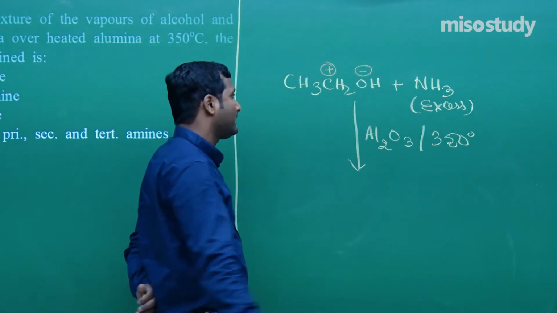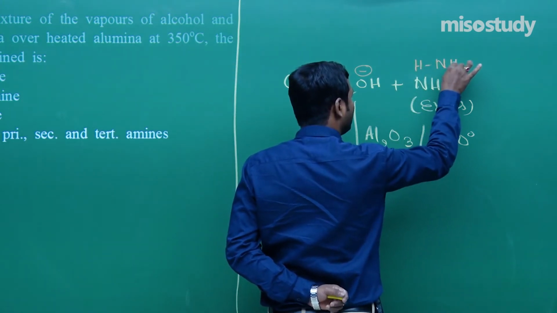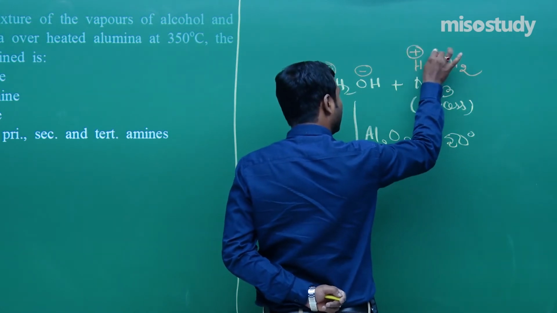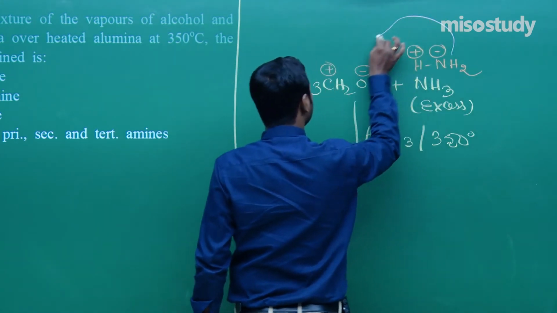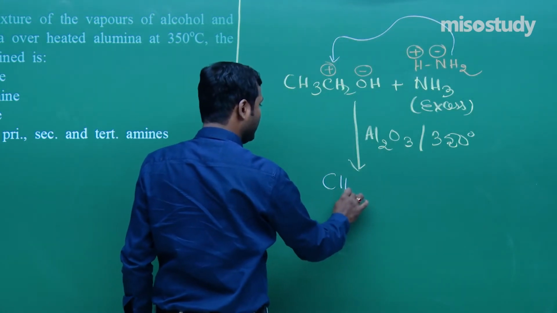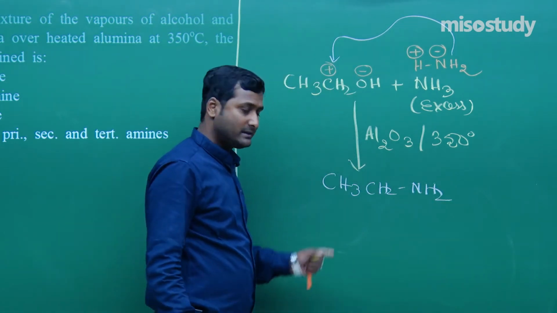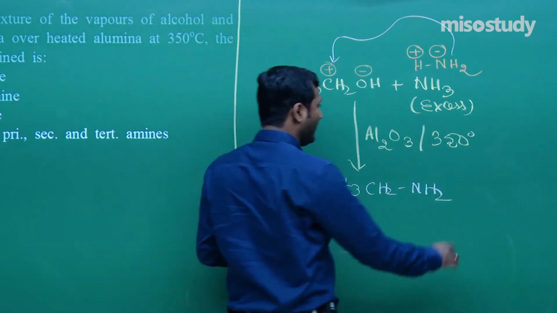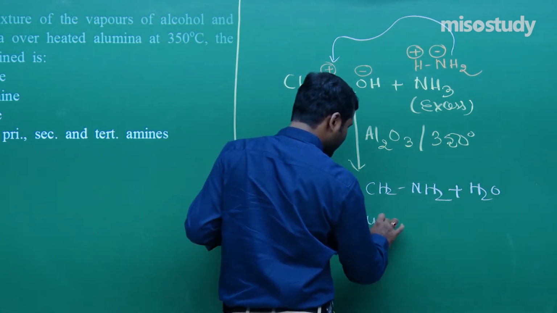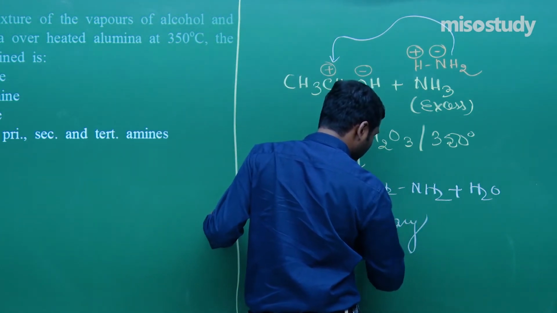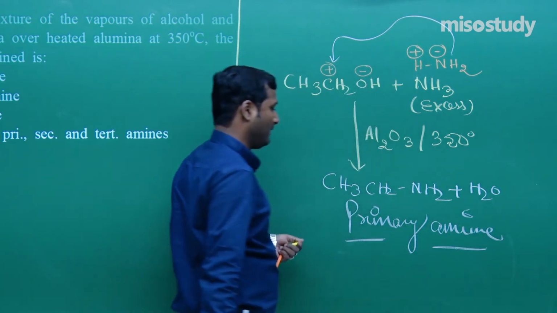Yes sir. Now in case of NH3 you can write it like this: H plus and NH2 minus. Now wait for a moment, it will move here. So the product is CH3CH2NH2, and the next one is H2O. So we can say in this case the amine is a primary amine.